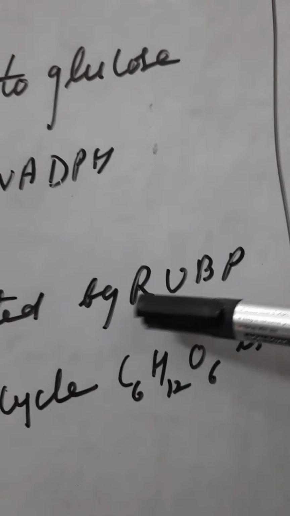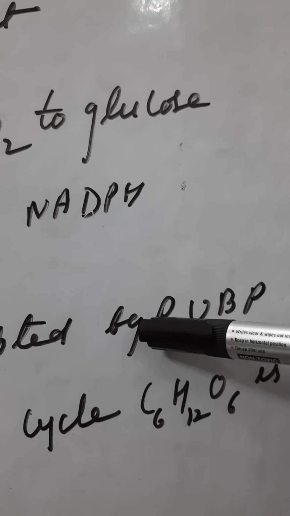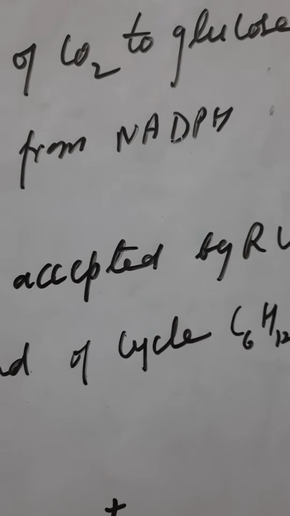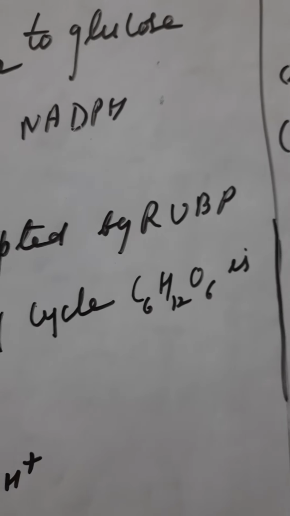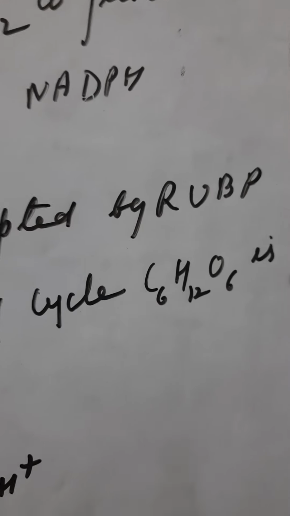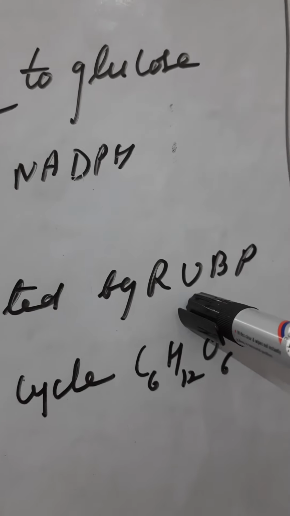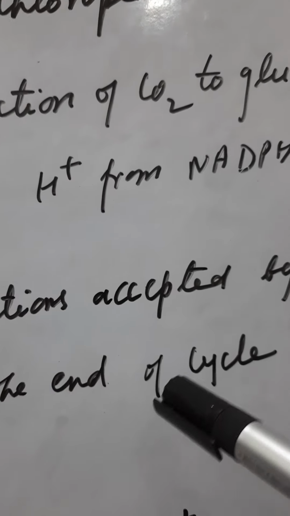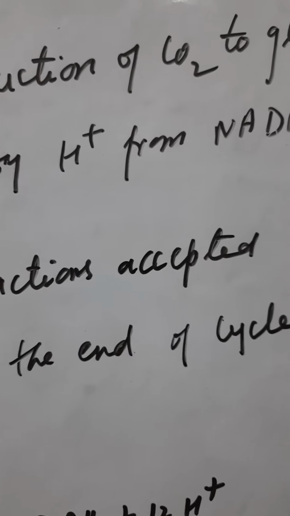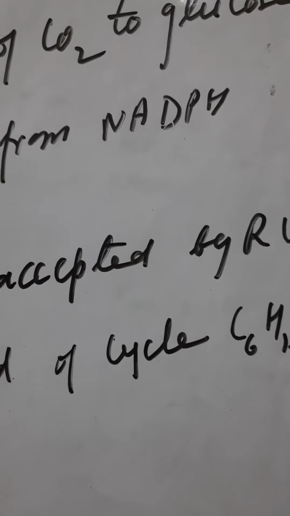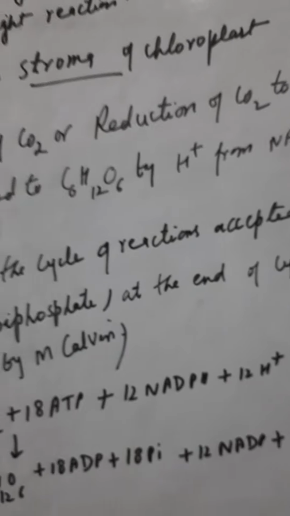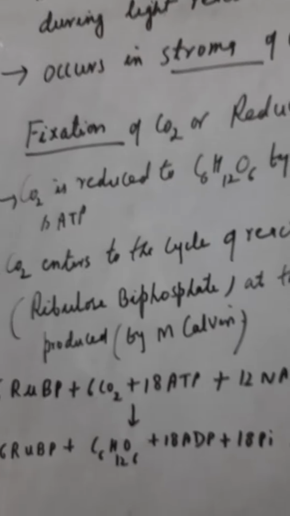Now here you can say that this RuBP is the primary acceptor of carbon dioxide. Primary acceptor means, first of all, the carbon dioxide which is present in the atmosphere is accepted by this RuBP. So RuBP is the primary acceptor of carbon dioxide present in the atmosphere. It fixes the carbon dioxide into a cyclic chain of reactions.